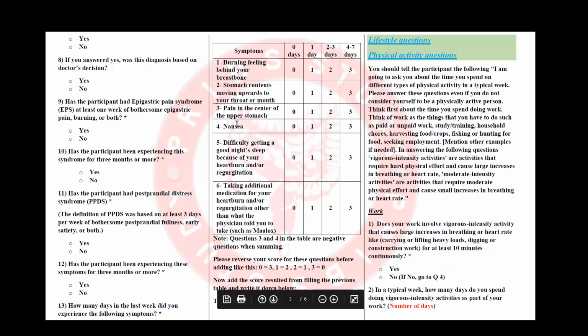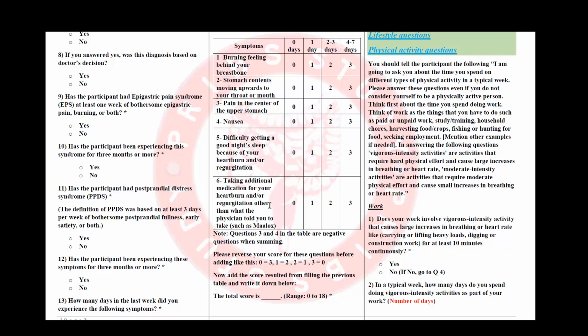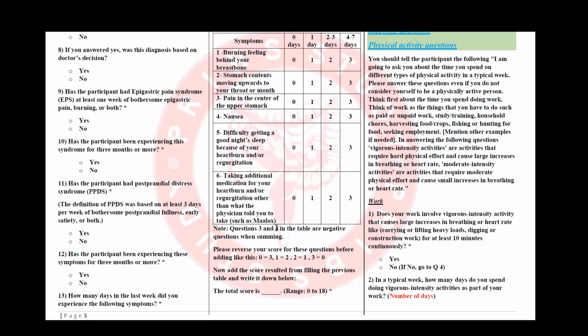Questions number 3 and 4 will need to be reversed. So, if the score is 0, we will need to reverse and put 3 in the final calculation. If the patient in nausea said 1, we will need to put 2 in the final calculation. So as we have written, questions number 3 and 4 are negative questions. For statistical reasons, we need to reverse the score. If the patient said 0, we put 3. If the patient said 1, we put 2. If the patient said 2, we put 1. And if the patient said 3, we put 0.